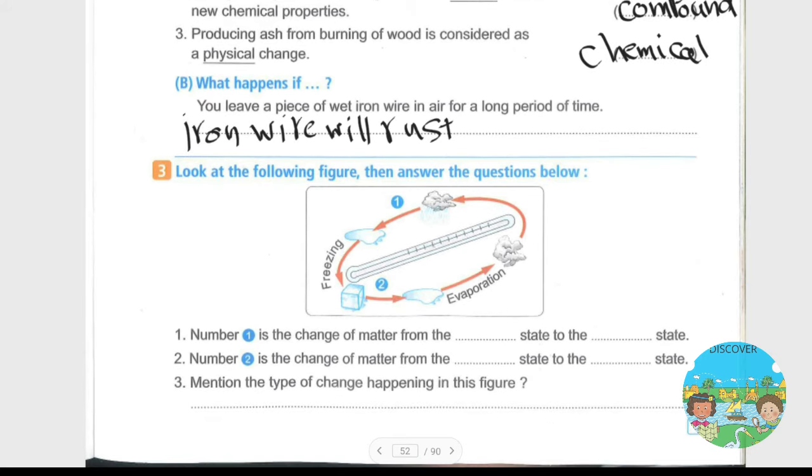Question number 3 says: look at the following figure then answer the questions below. Number 1 is the change of matter from gas state to liquid state. Okay, from gas to liquid. Question number 2: number 2 is the change of matter from solid state to liquid state. Okay. Question number 3: mention the type of change happening in this figure. Of course this is a physical change.